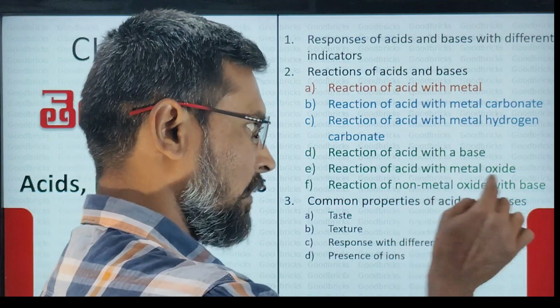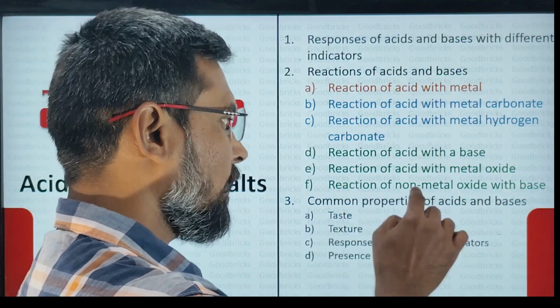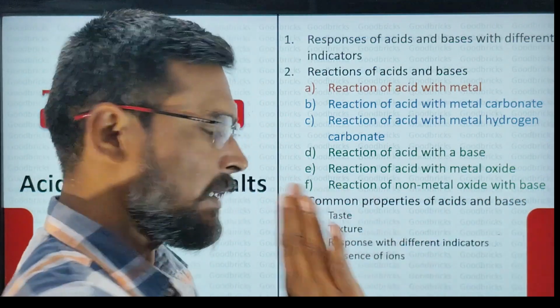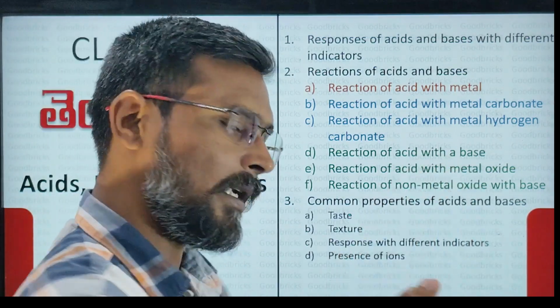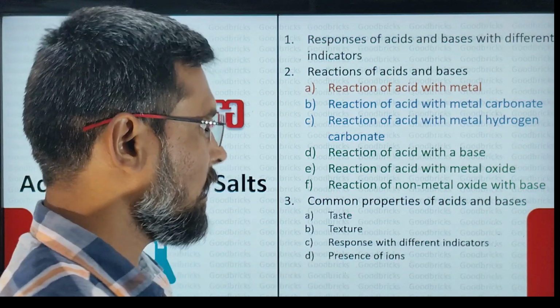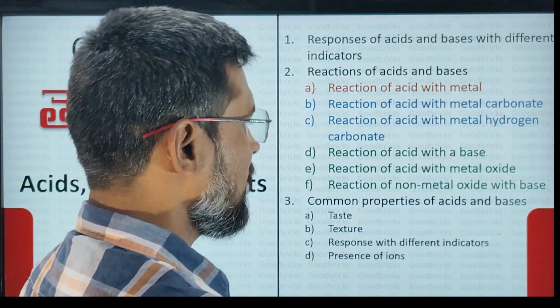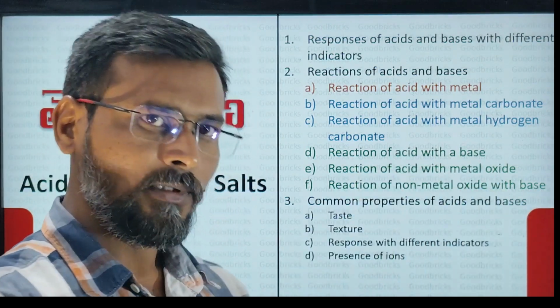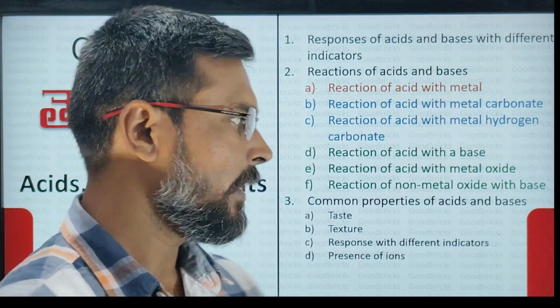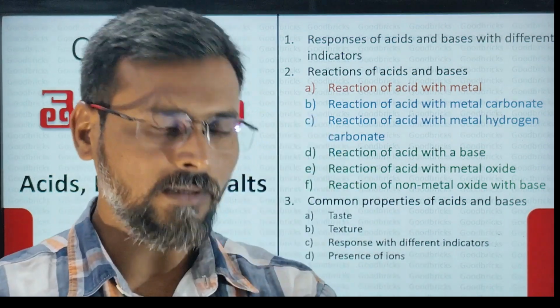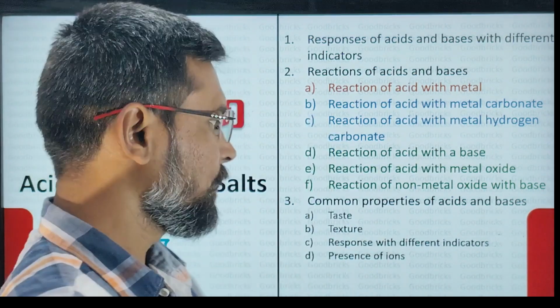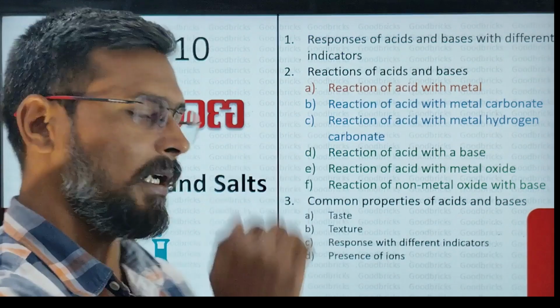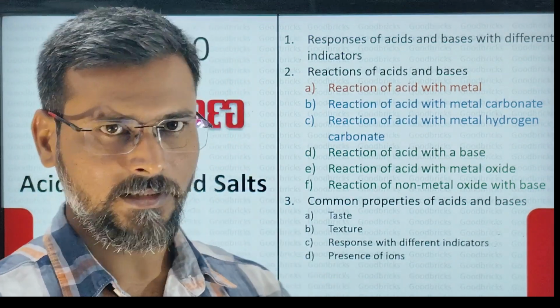Reaction of acid with metal oxide, reaction of non-metal oxide with base. See here, these 3 things are neutralization reactions only, because metal oxide is base, non-metal oxide is acid. So this is what you have to identify. Related to this, you have examples and activities in your textbook. So these are all the reactions of acids and bases.